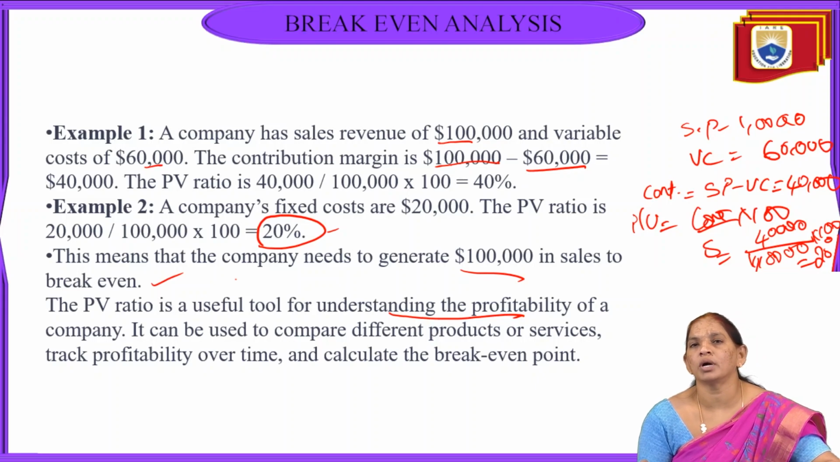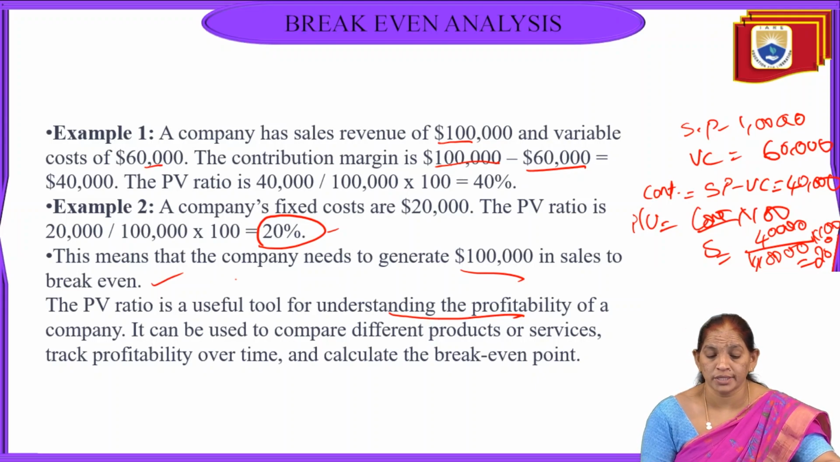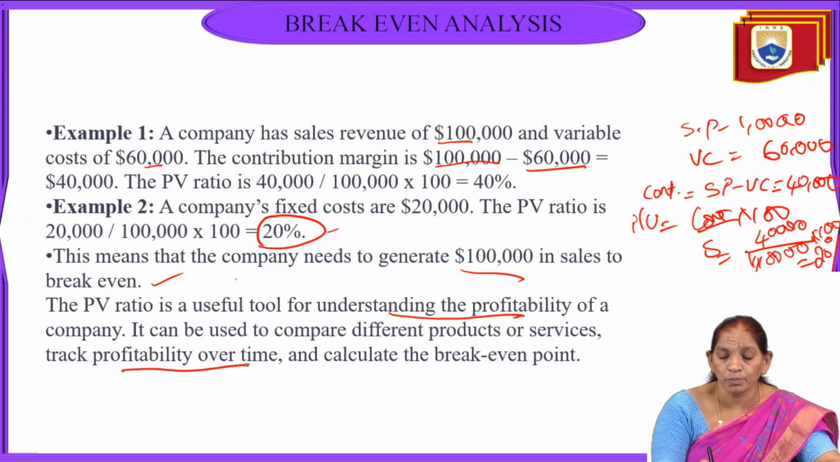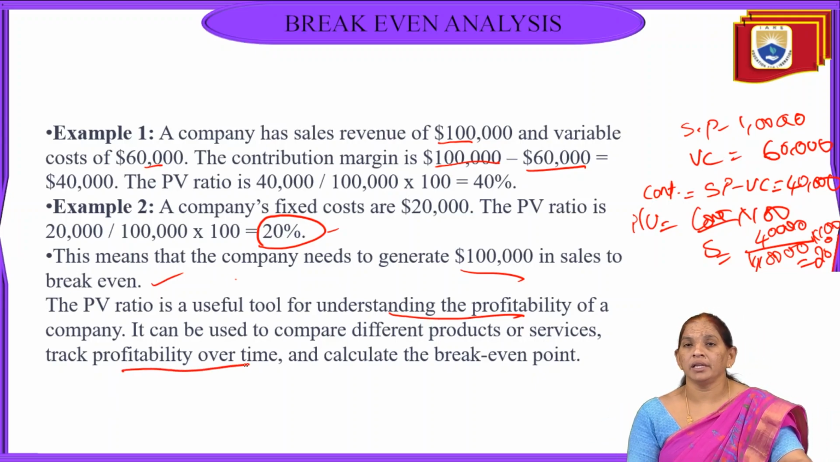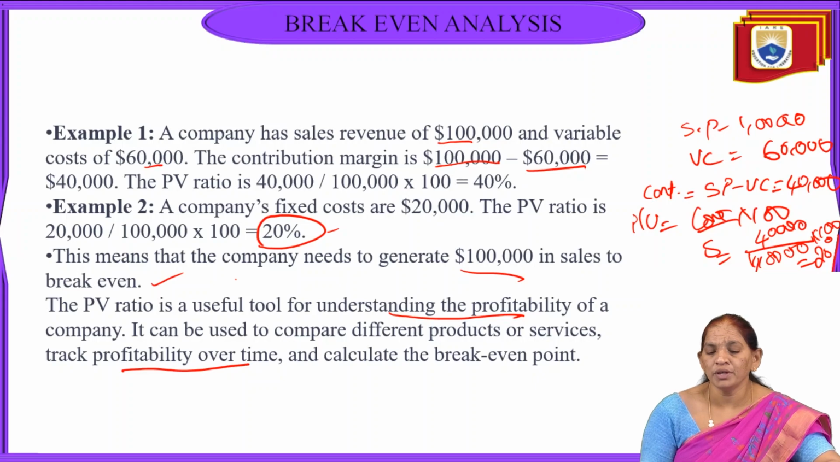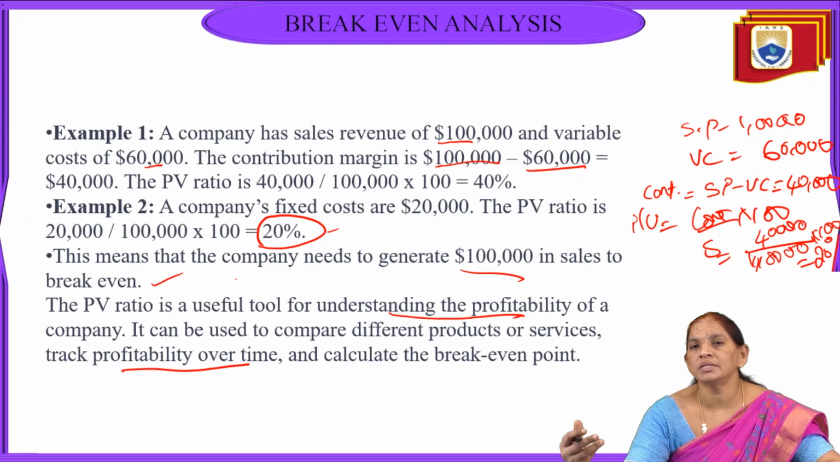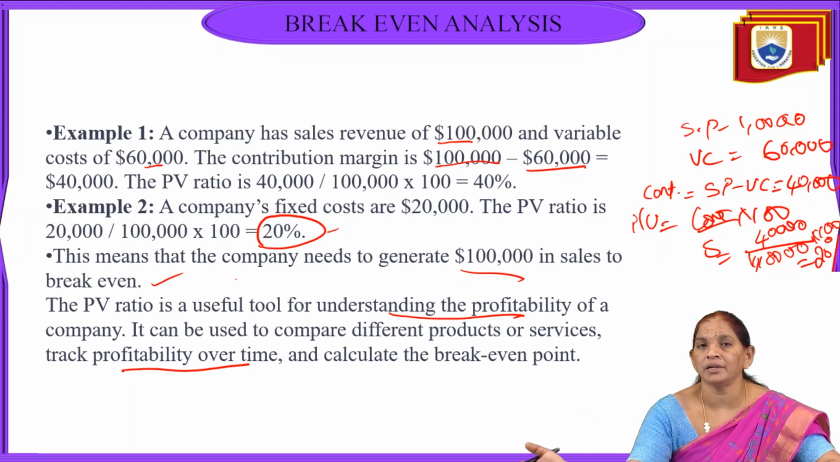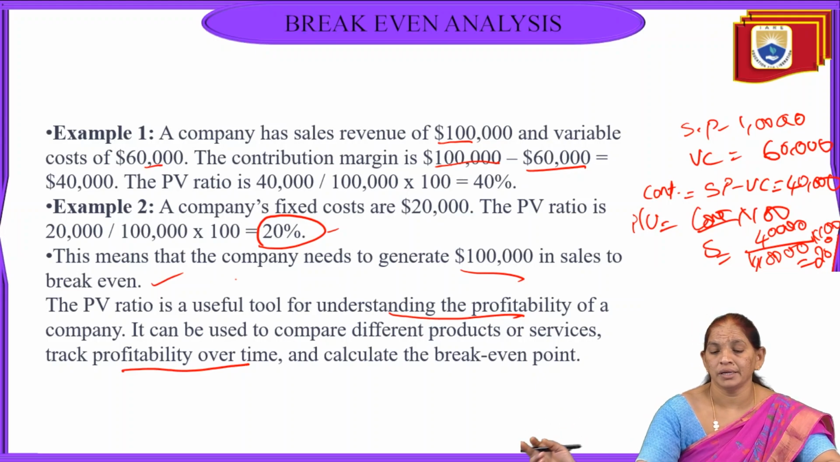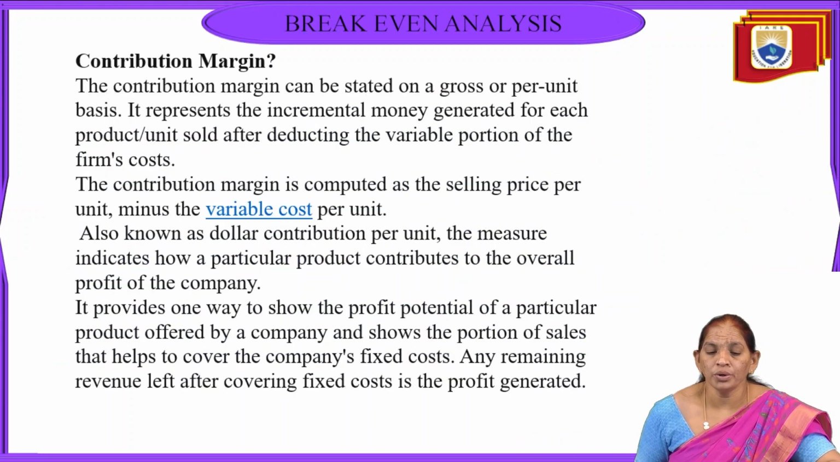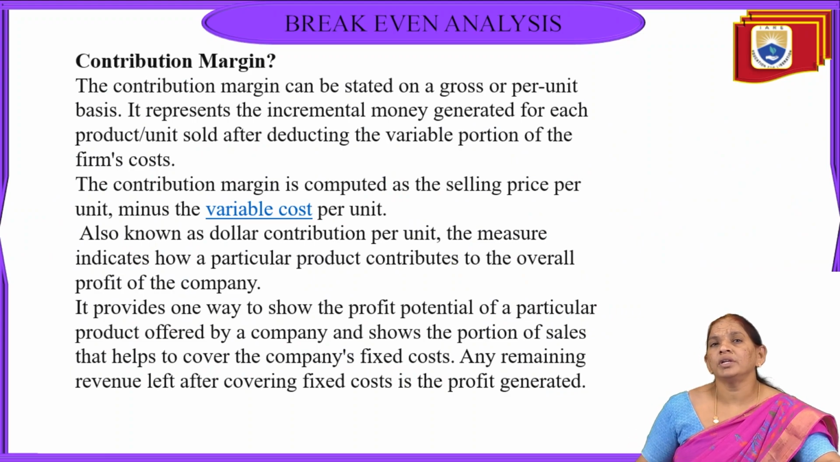It can be used to compare different products or services, track profitability over time, and calculate the BEP. When we get the PV ratio, that is very good, and it also gives the analysis to understand the profitability of the organization. This PV ratio will compare between two products or two institutions in order to calculate the break even. Another important element in the calculation of break even is contribution.